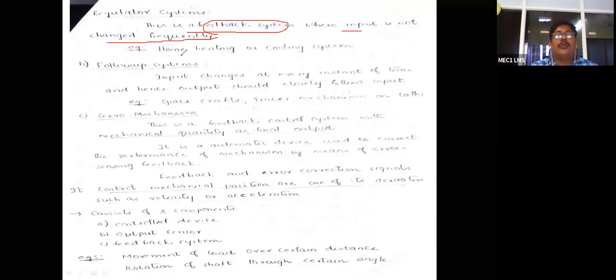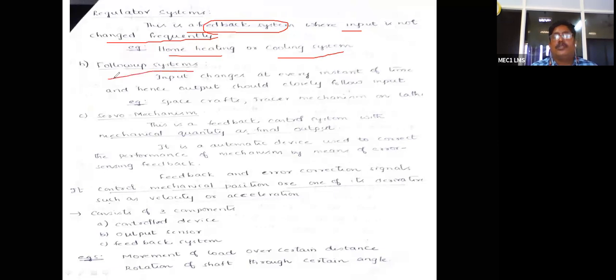For example, a home heating or cooling system. Once you set the input, it should stay the same, even though it is not our desired output, and automatically, once you set it, it should be like that only. Otherwise, maybe we can change the input after some more days.